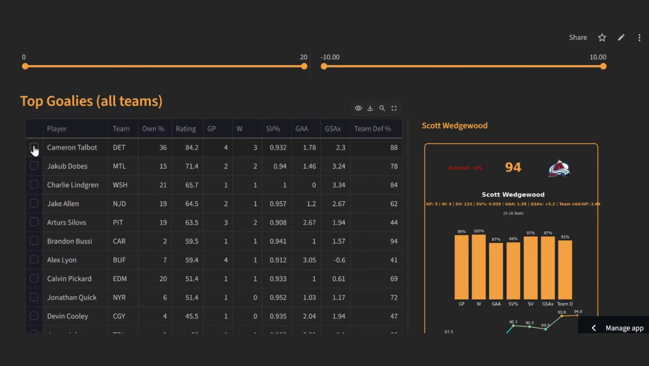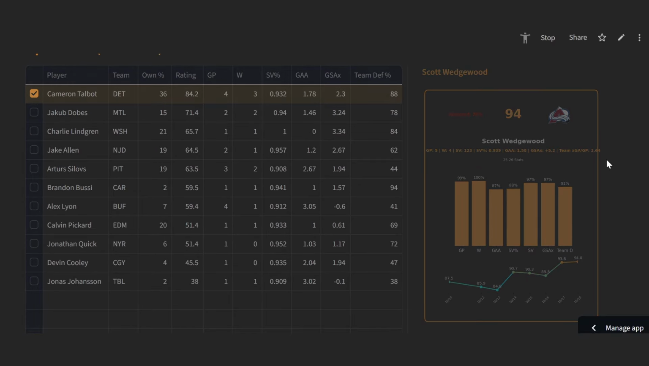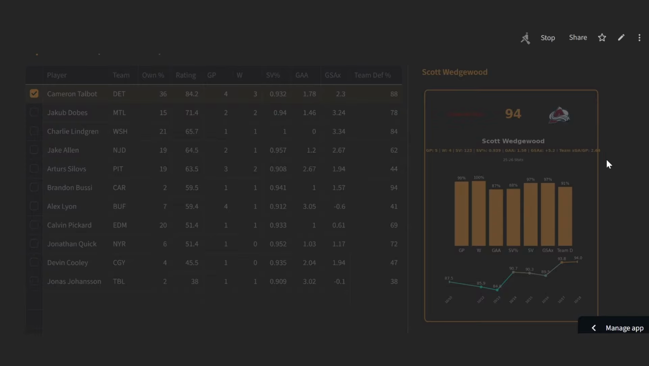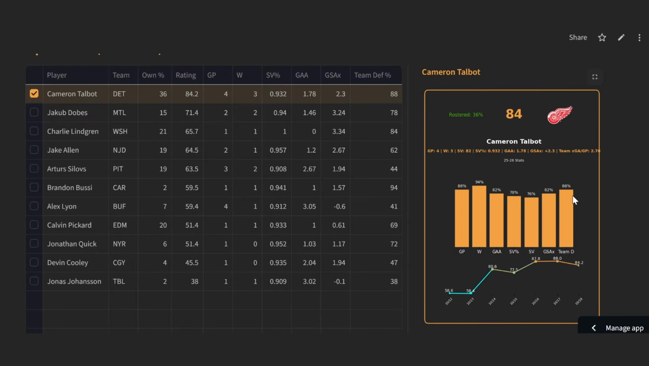Now, the number one option off the waiver wire this week and going forward should be Cam Talbot, 36% owned, .932 save percentage, 1.78 goals against, 2.3 above expected. Team defense is looking good. The Detroit Red Wings in general are looking good. They've won 4 in a row. 36% means he might be there for you on the waiver wire. 3 wins in 4 starts. Again, really excellent numbers from Cam Talbot.